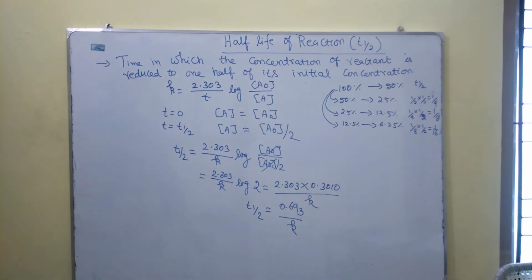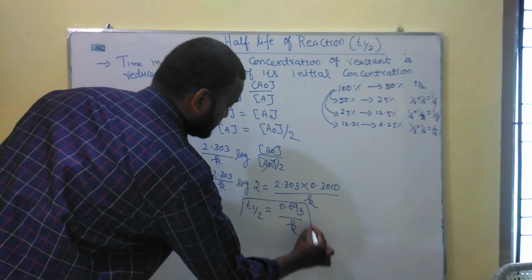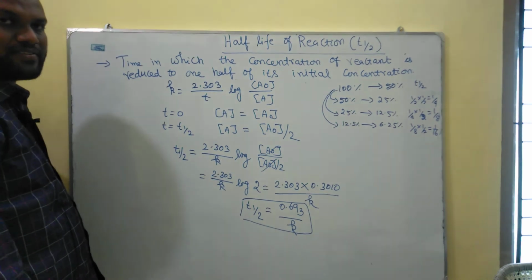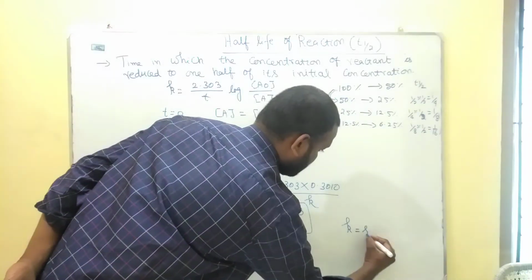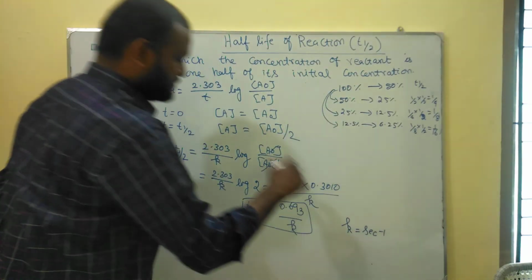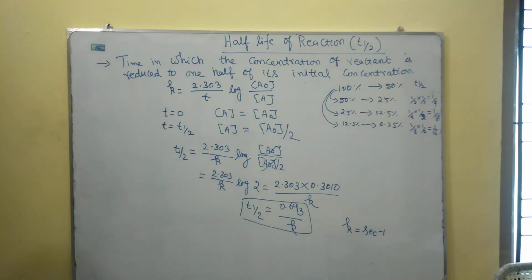This is T half for first order reaction. K has a unit for first order reaction, K is per second. So your T half of this particular equation will have the unit second, minute or like that.